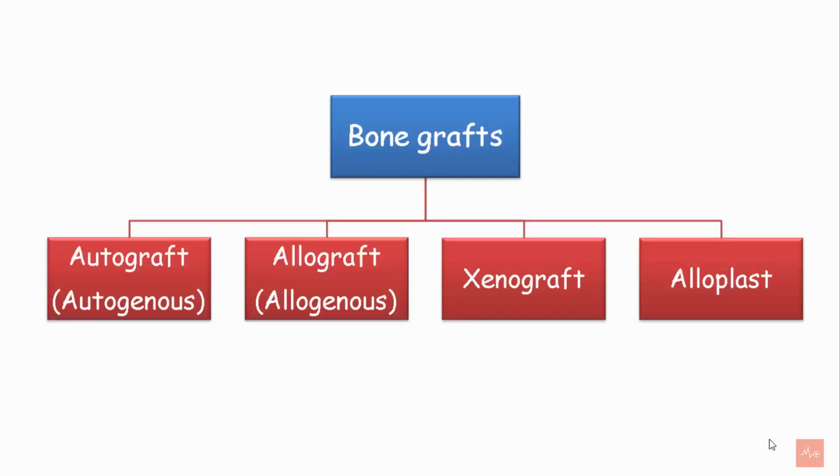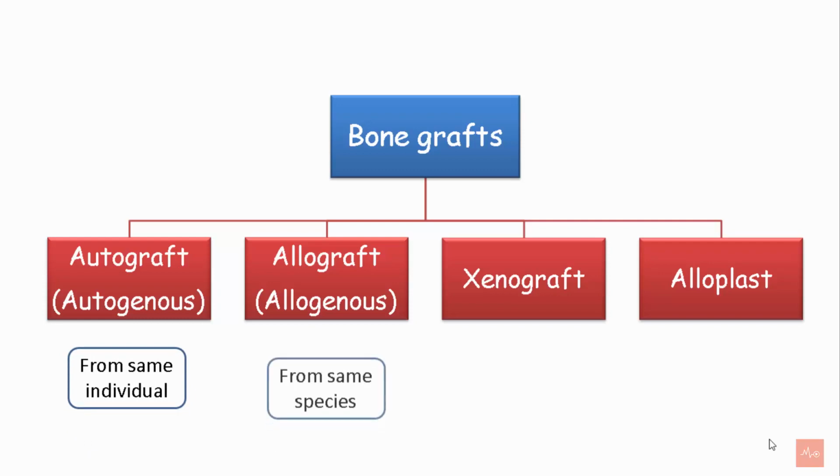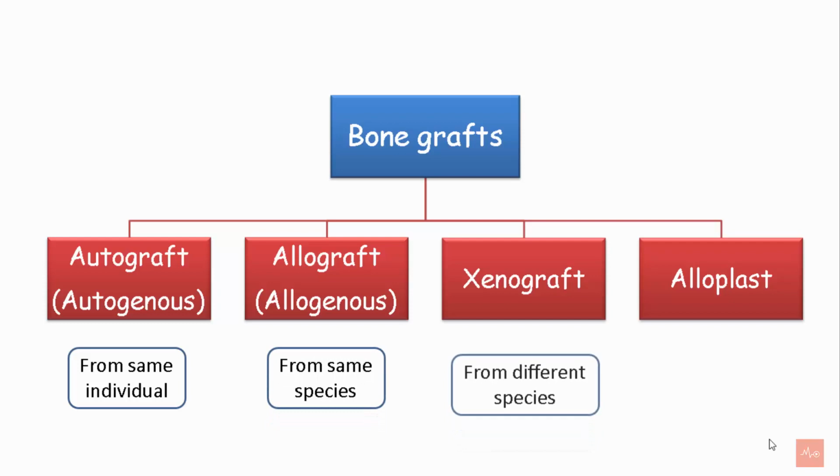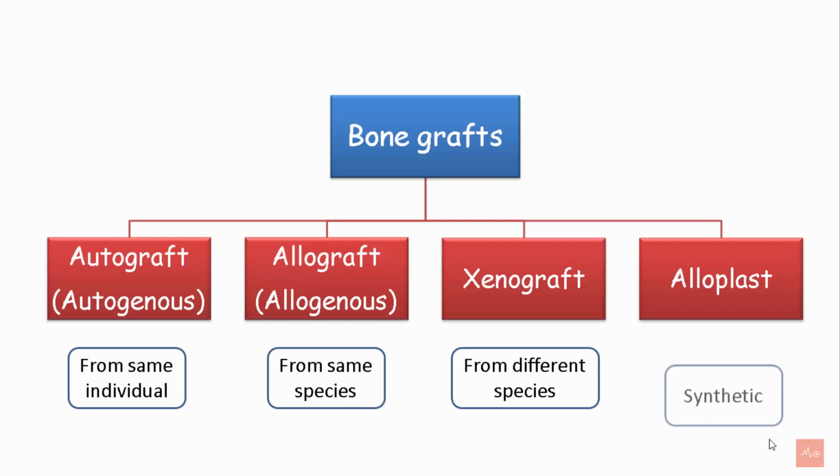Bone grafts can be divided into four types: autograft or autogenous graft, which are derived from the same individual; allograft or allogenous grafts, which are derived from the same species but different individuals; xenograft, derived from different species, mainly porcine or bovine origin; and alloplast, which are synthetic materials.